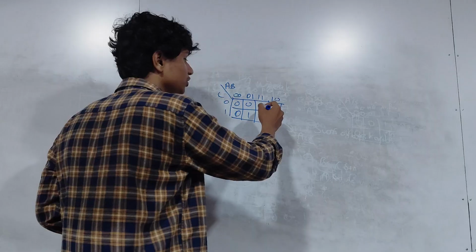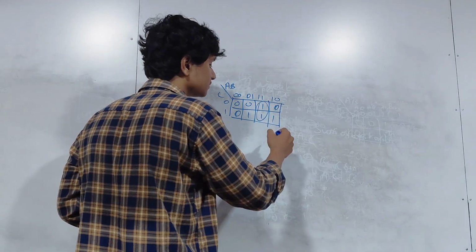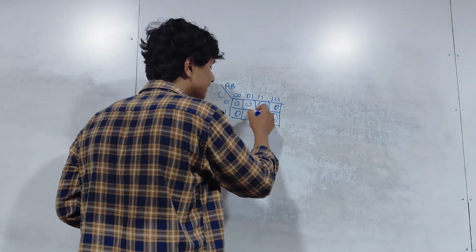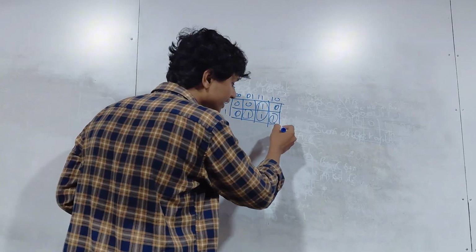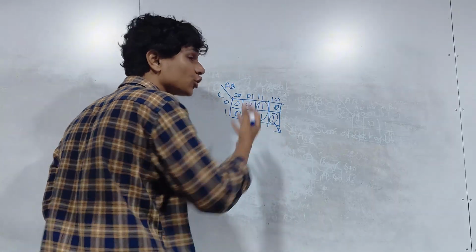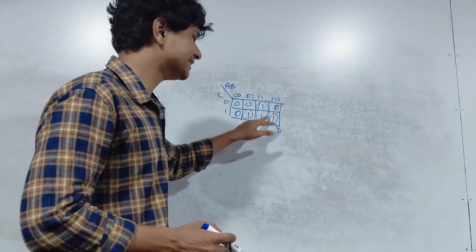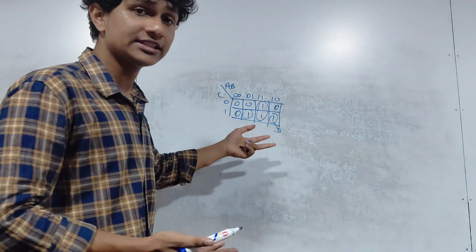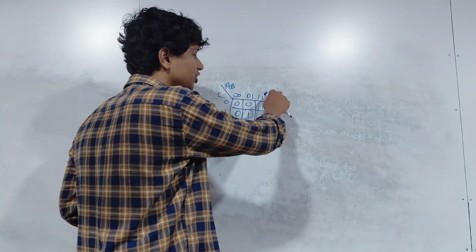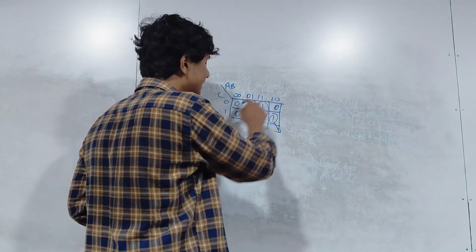Okay, let's say you took this as 1 and this as 1 and this as 1. What do you get from this? What is not changing in this specific circle? In this specific circle, nothing is changing now. You have only this term, then you are going to have A, B and C.